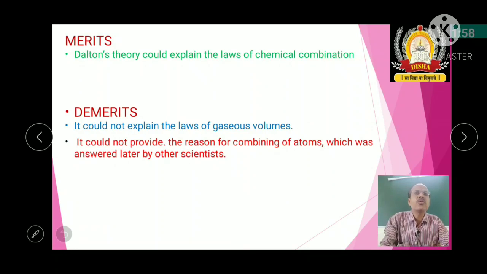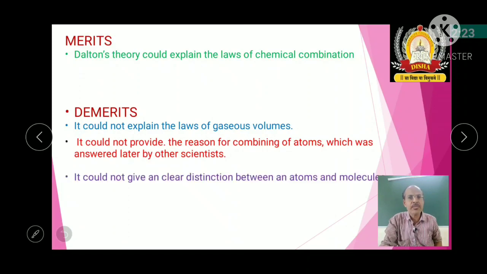Second, he could not provide the reason for the combining of atoms. That means, what is the necessity for nitrogen to react with oxygen to form nitric oxide or nitrogen dioxide? Or why do hydrogen and oxygen combine to form water? What is the reason behind these reactions? He could not explain. So that is the second demerit.